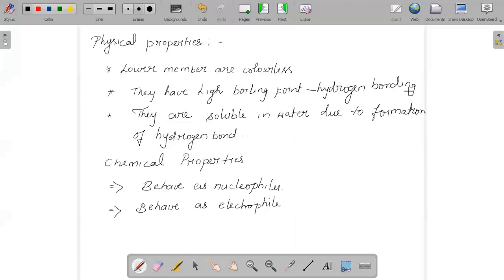So when we try to compare the acidic strength of primary, secondary and tertiary alcohol, we should know that primary alcohol will be less acidic than secondary and tertiary, but tertiary alcohols are more acidic in nature. And a very important term we should know is esterification.